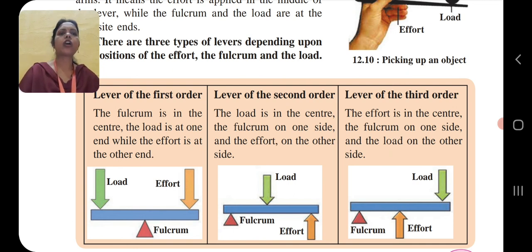Now, the second order, that is the lever of the second order. The load is in the center, the fulcrum on one side and the effort on the other side. In the third type, the lever of the third order, the effort is in the center, the fulcrum is on one side and the load on the other side.